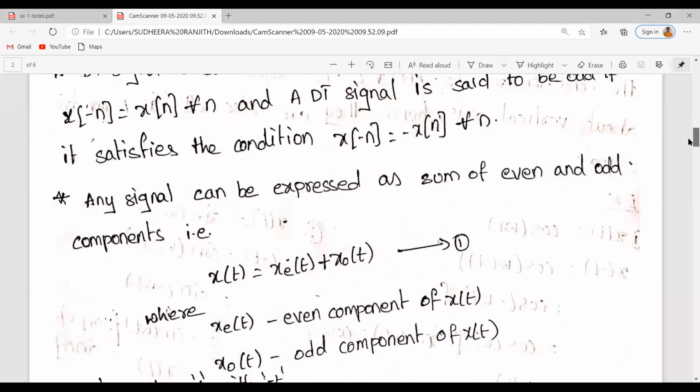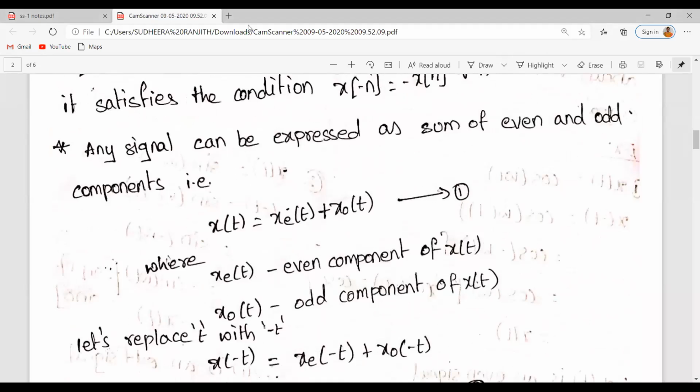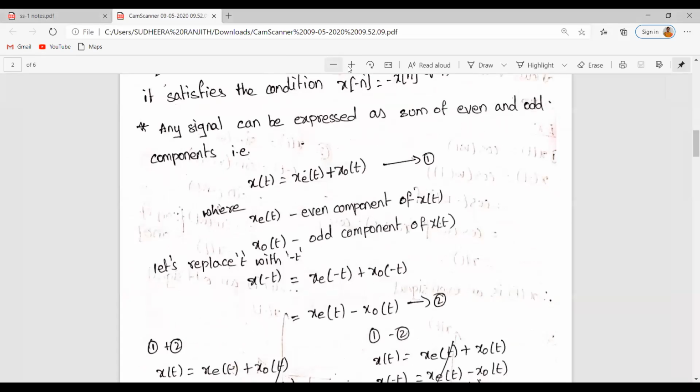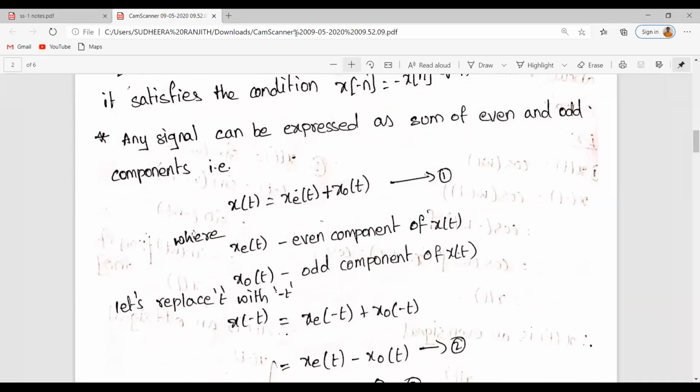Now we would like to find the even and odd component of any given arbitrary signal, right? As I have already explained, every signal can be expressed as a sum of even and odd components. So we can say that x of t is equal to xe of t plus x naught of t, where xe of t is the even component of x of t and x naught of t is the odd component of x of t.